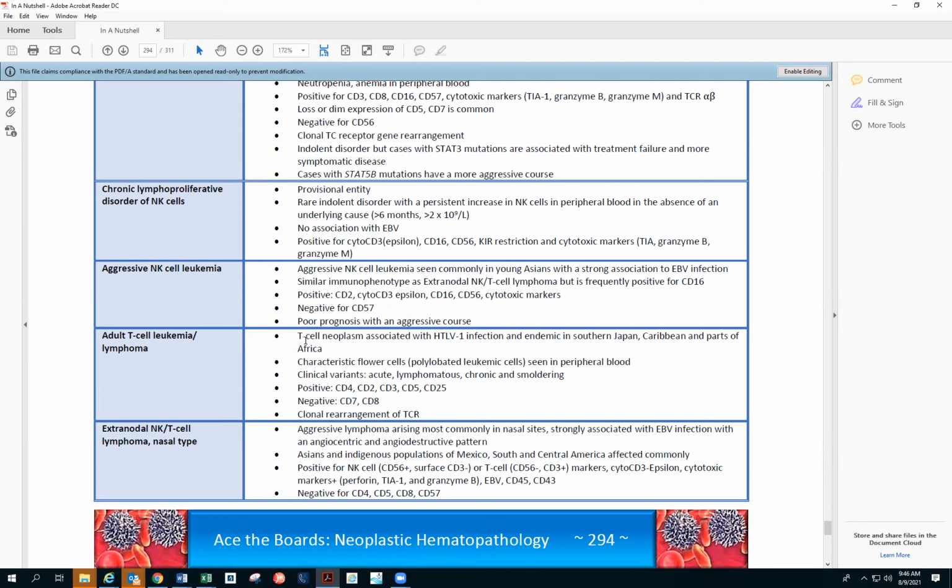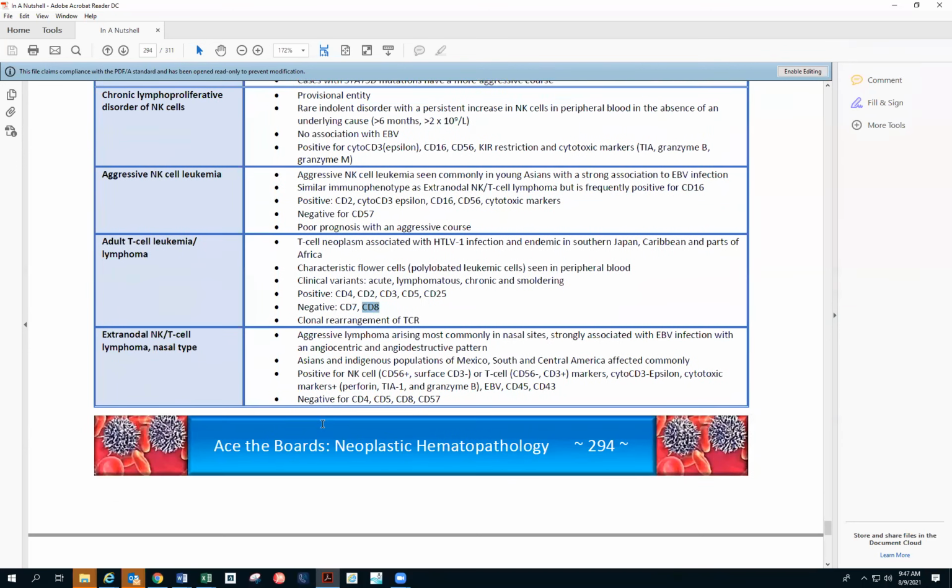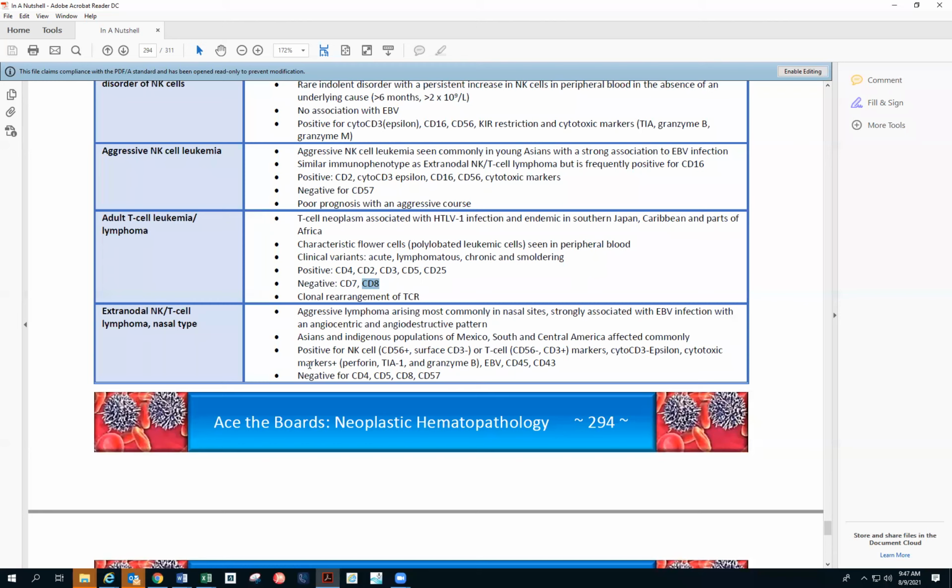So this ATLL is associated with HTLV infection, endemic in Japan, Caribbean, parts of Africa. Characteristic flower cells, so that's something that you have to remember, polylobated leukemic cells that are present in the ATLL. And variants: acute, lymphomatous, chronic, and smoldering. So for our purposes, for flow cytometry, you have to remember it is CD4, CD25, downregulation of CD7, and negative for CD8.